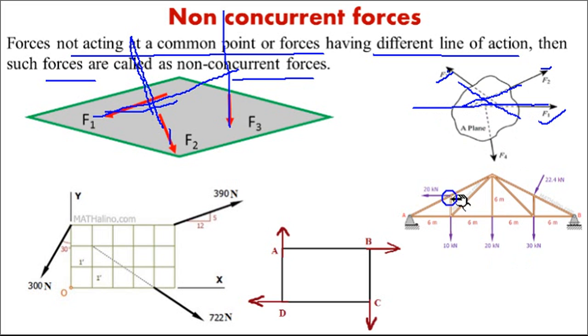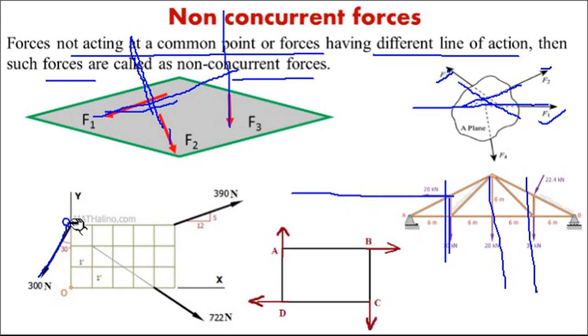So this system, with truss elements, is also non-concurrent. The lines of action of all the forces are different like this. They are not meeting at a point. Even you can see this one: this line of action meets at this point, this one meets at this point, and this one at this particular point. When you extend the lines of action, all three forces have different lines of action.